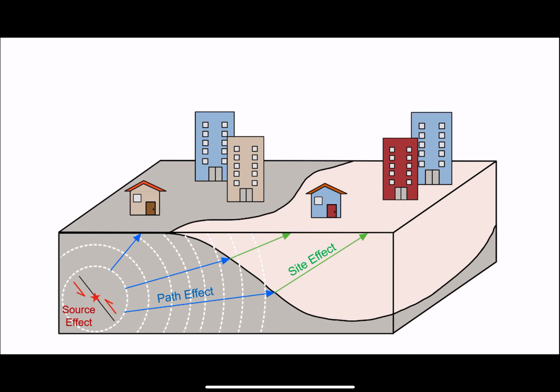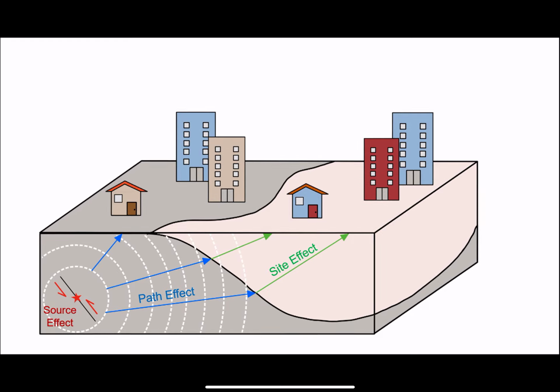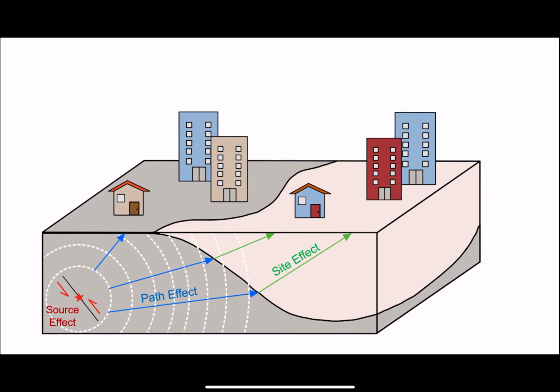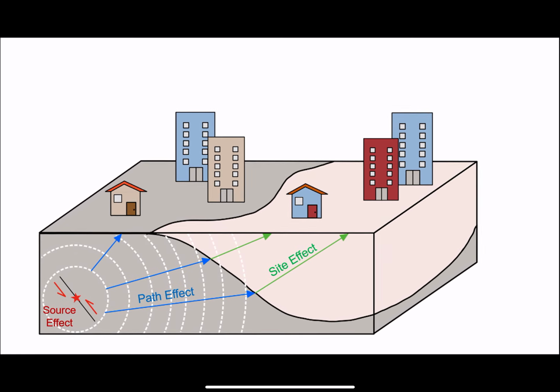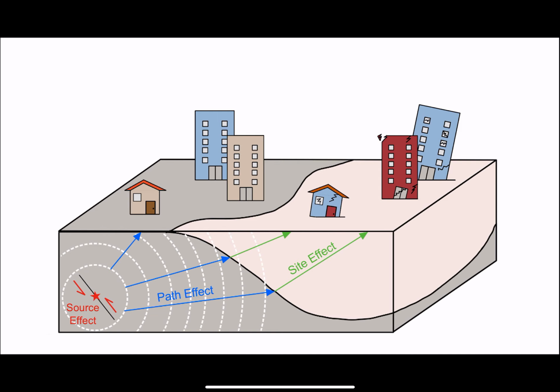Path effects refer to the propagation of the seismic waves from the source to the bedrock beneath the site. And site effects are the effects of the sediments below the ground surface down to the bedrock, involving the geology, topography, and soil properties. Different types of soils can amplify or de-amplify seismic waves from earthquakes.